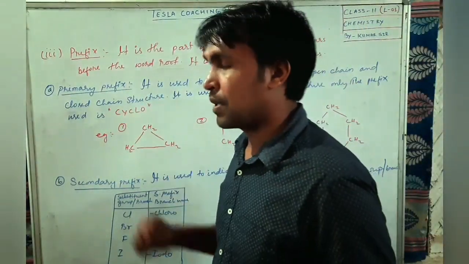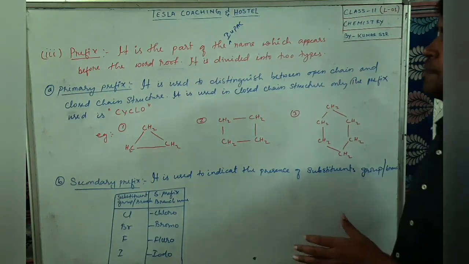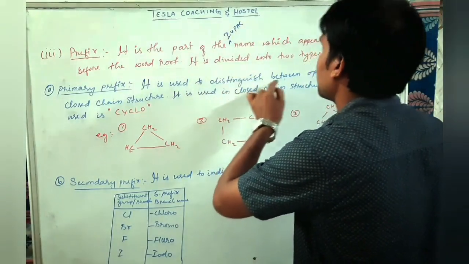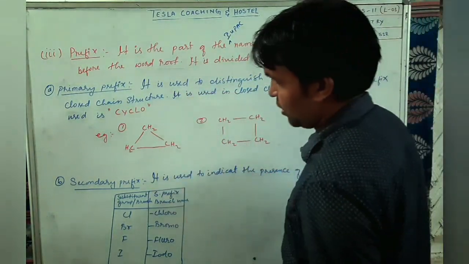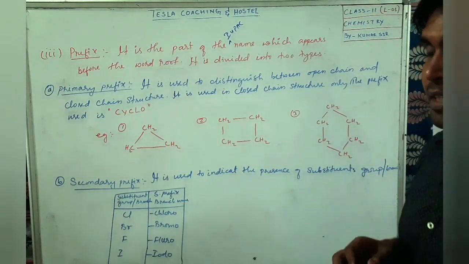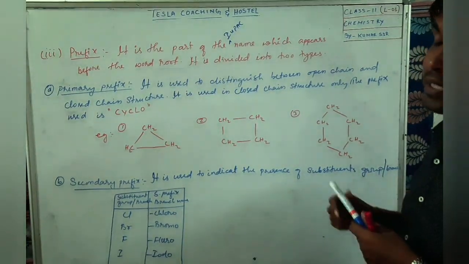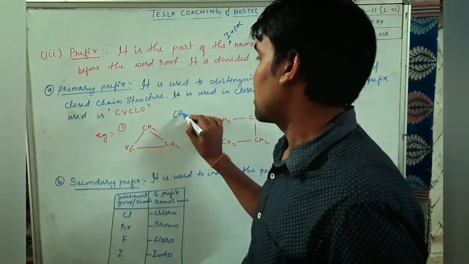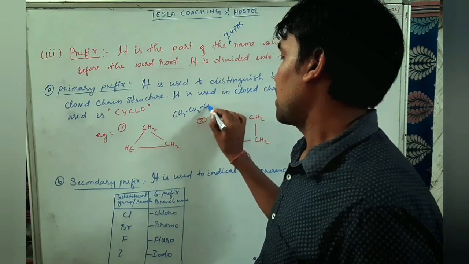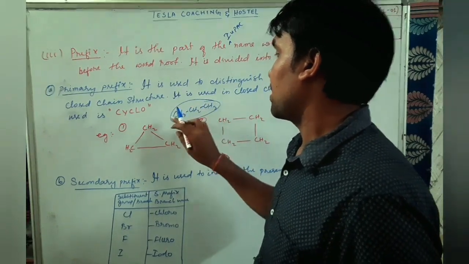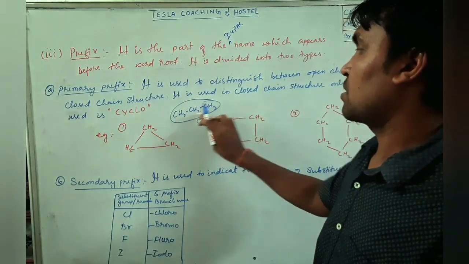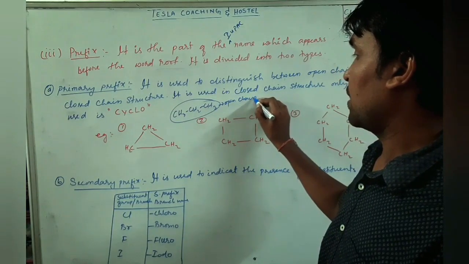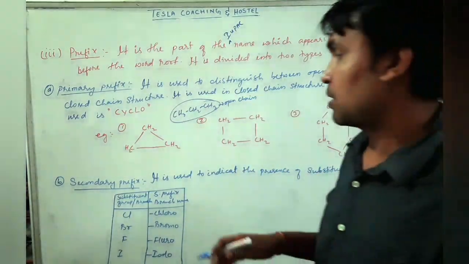The first part is called the primary prefix. Why do we use it? It is used to distinguish between open chain and closed chain structures. Open chain structure is this one, suppose CH3, CH2, CH3. You see there is no closed structure, it is a straight chain, so this is called an open chain. We will discuss it in detail when we go into the chapter.